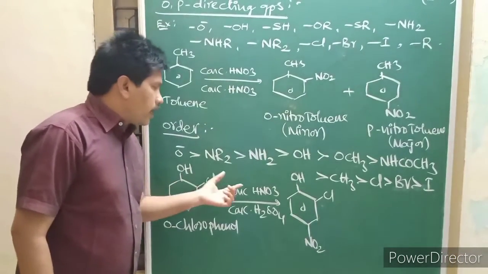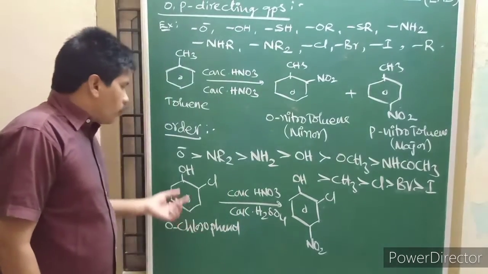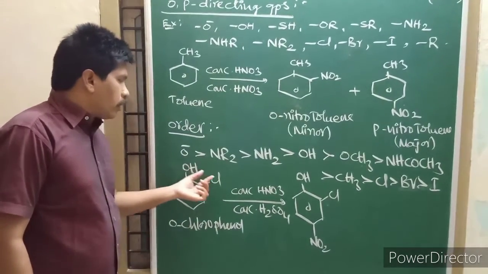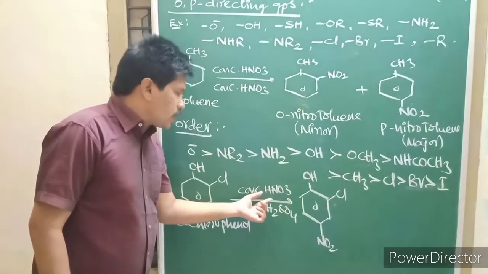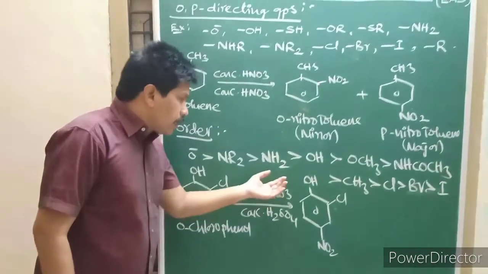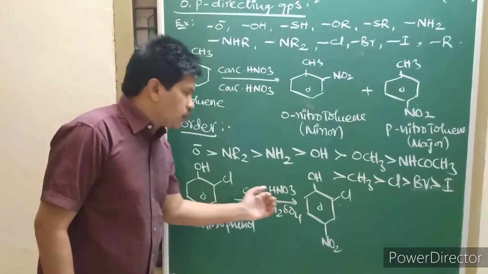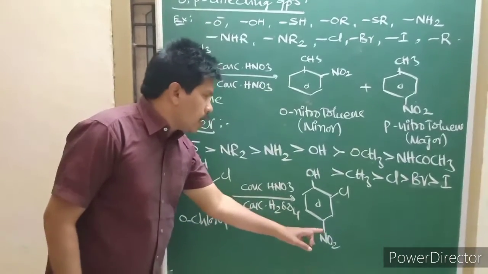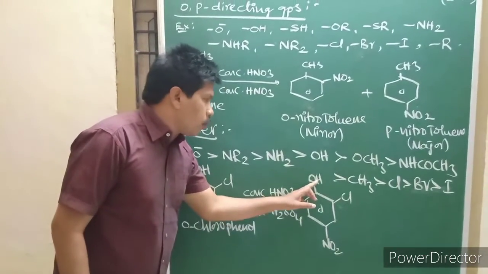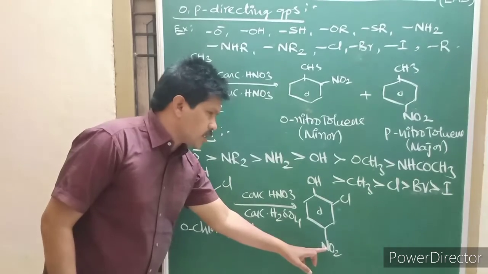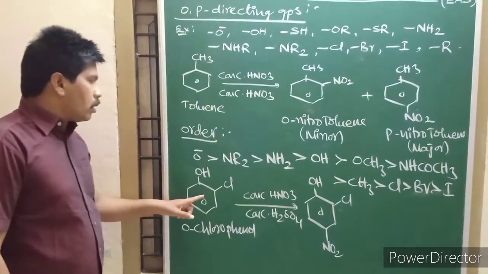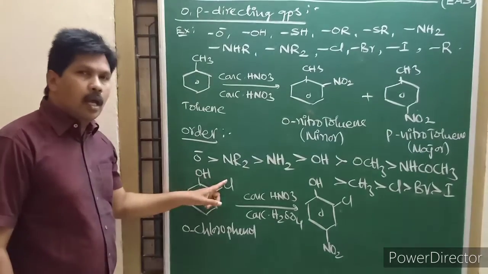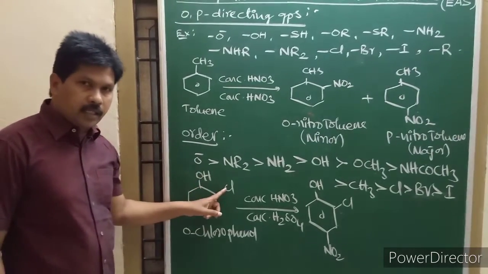The OH group is more powerful than chlorine, so the incoming second substituent is attached para to the OH group. In this manner this product is formed.